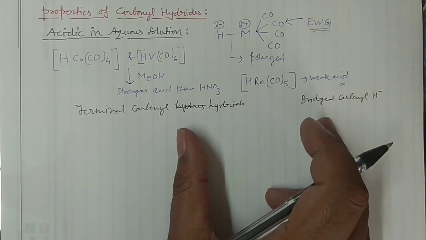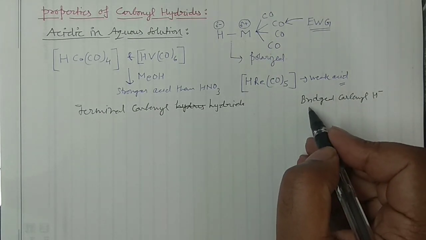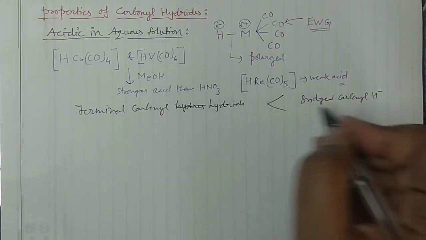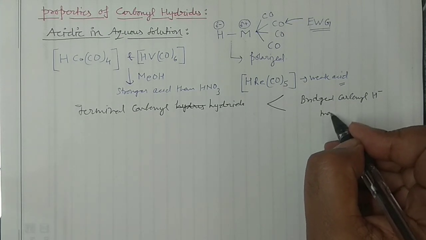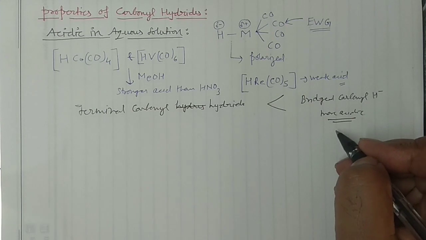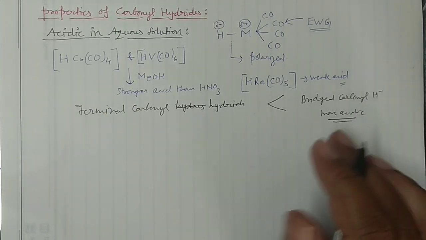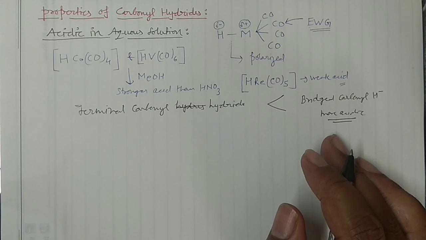When this happens with the same metal, the bridged carbonyl hydrides are the more acidic ones. And why does this happen, what is the logic? I couldn't find it in any textbook, and I'm not able to explain all these things, but you can remember this concept. You may actually have a question based on this, so this is something very, very important.